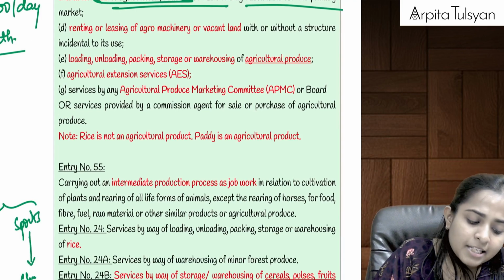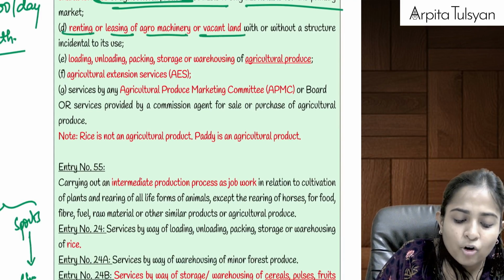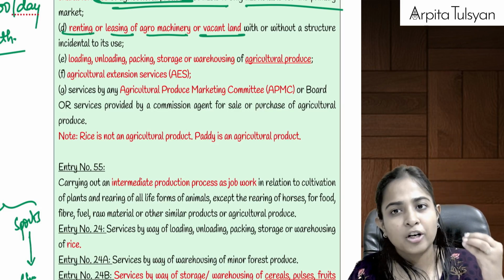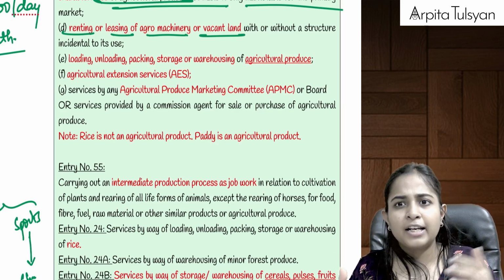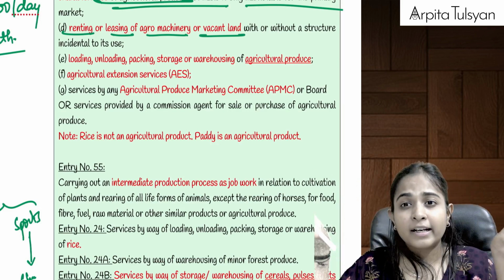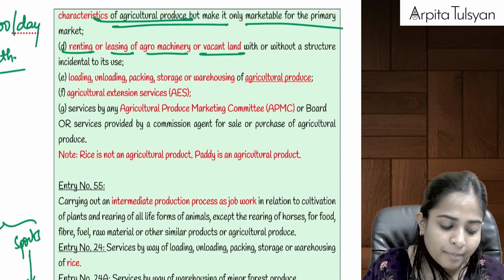Then similarly, renting or leasing of agro machinery. Agro machinery means agricultural machinery, like cutting machinery, or maybe water irrigation kind of a facility or machinery.